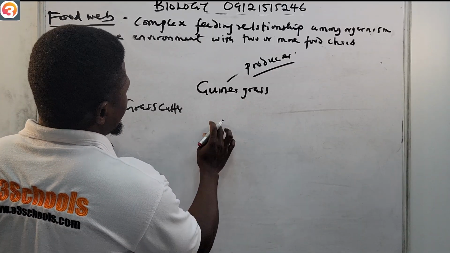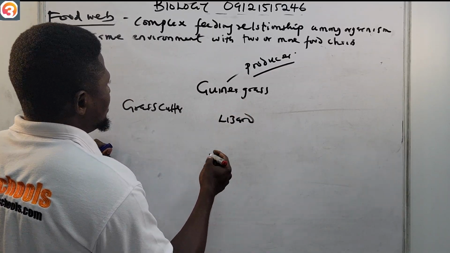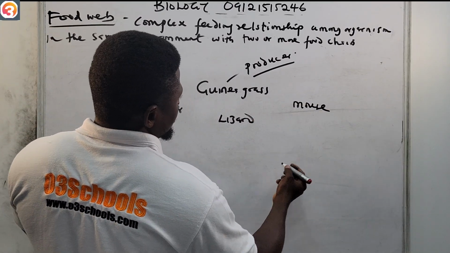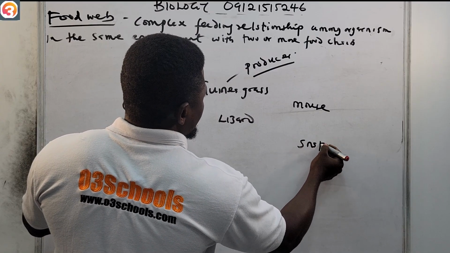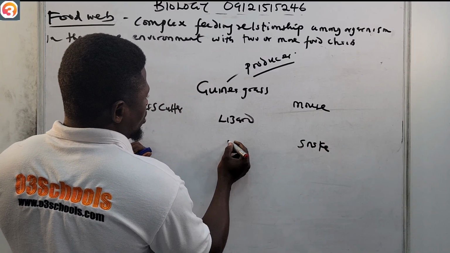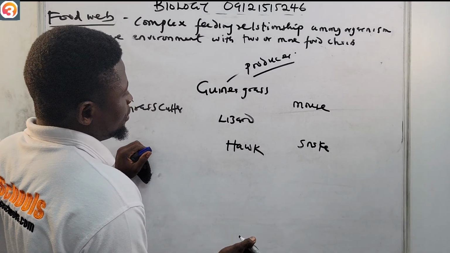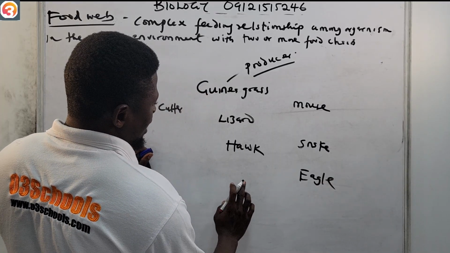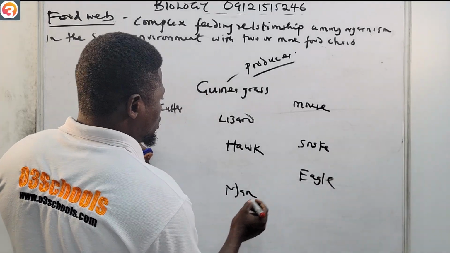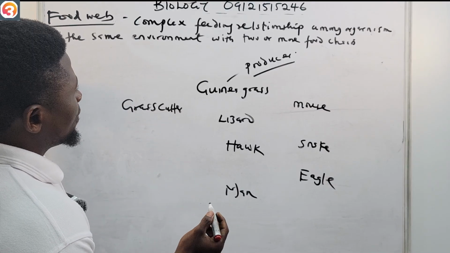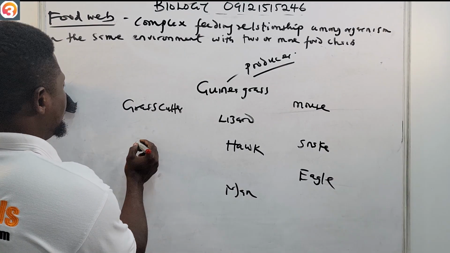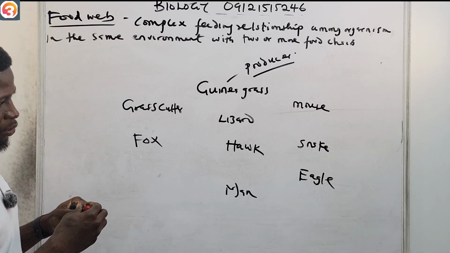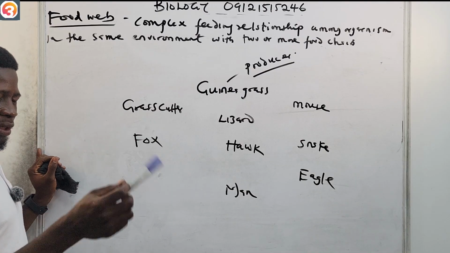Then here, let's say we have lizard. Then let's say here we have mouse. Then let us say we have snake. Then let us say here we have hawk. Then let's say we have eagle here. Then let us say here at the bottom we have man. Then let's say we have fox here too. Is that all? Okay, we can run with this. All right, so this is what a food web is.